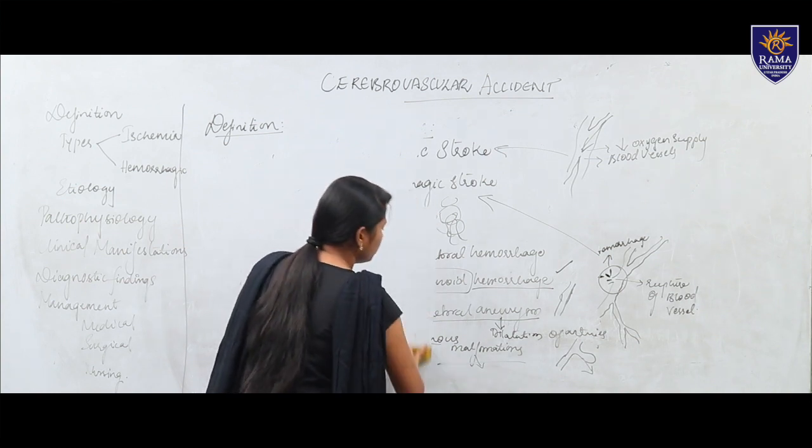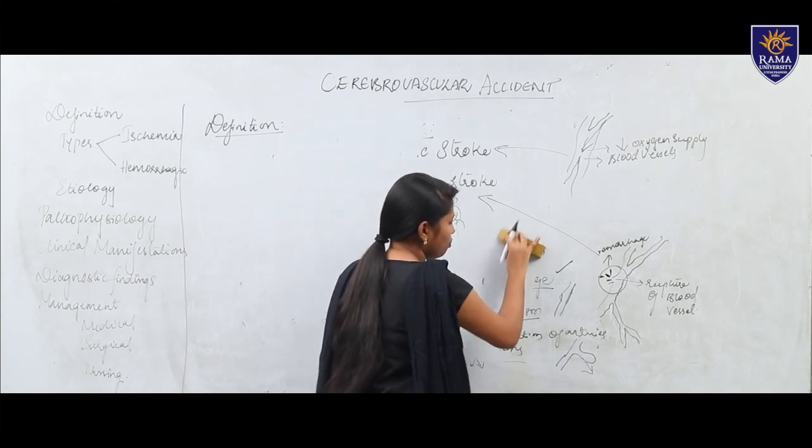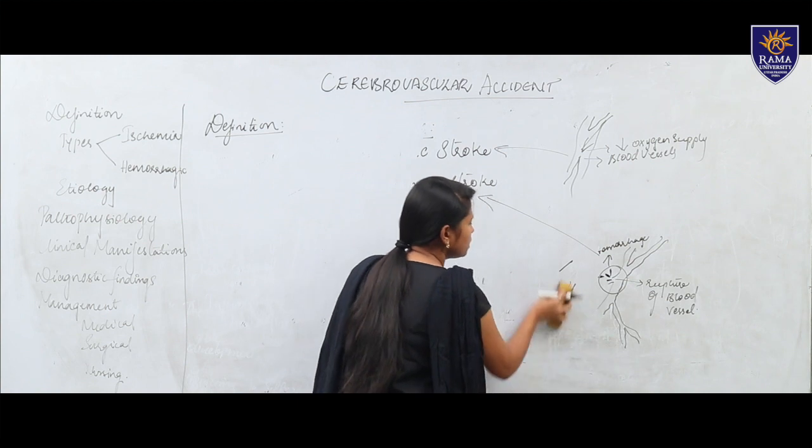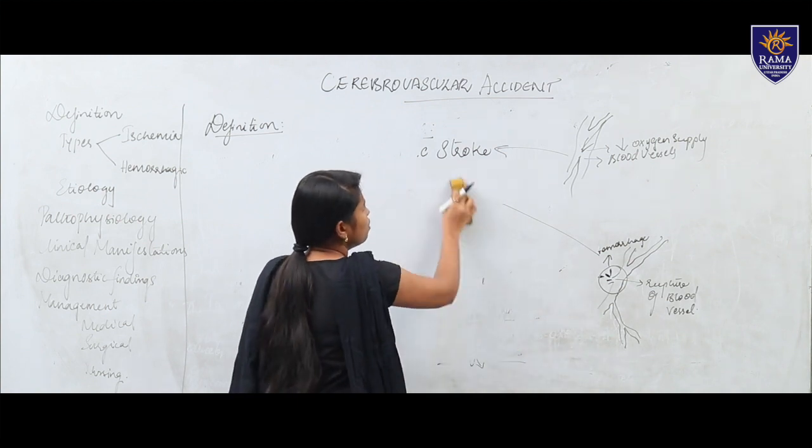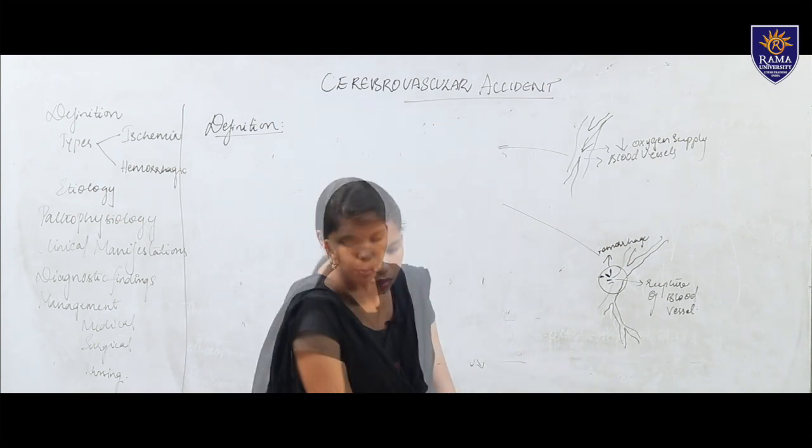Like thrombus or arteriovenous malformation or aneurysm, some of these causes are there in a patient with CVA.